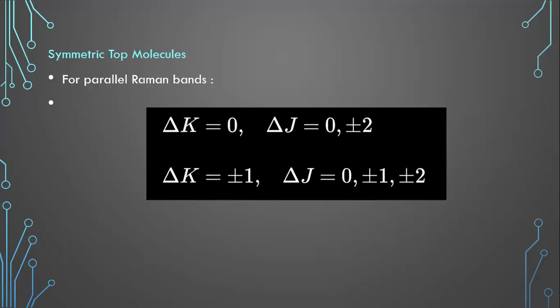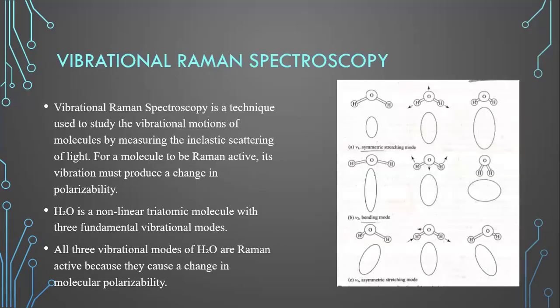For symmetric top molecules, the parallel Raman bands are given as delta K equal to 0. Here the angular quantum number delta J is equal to 0, plus or minus 1 and plus or minus 2. Whereas if delta K is equal to plus or minus 1, we have delta J equal to 0, plus or minus 1 and plus or minus 2.